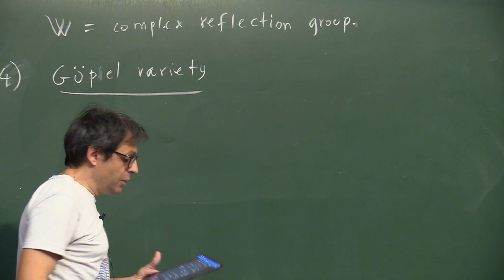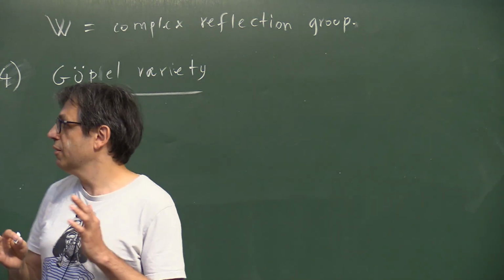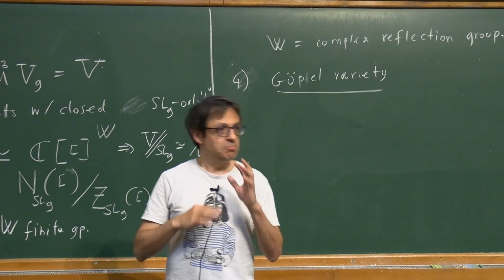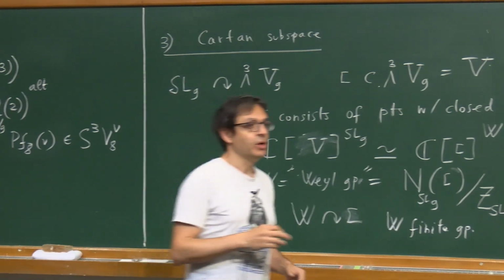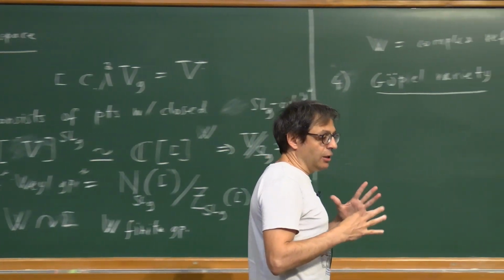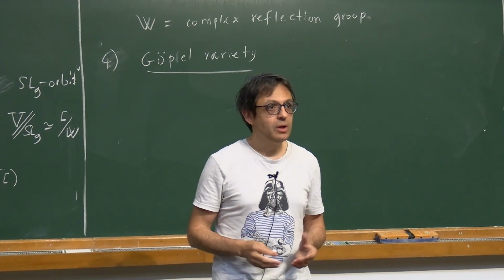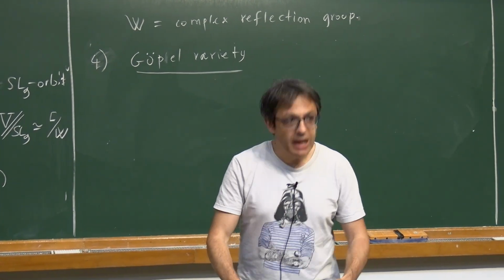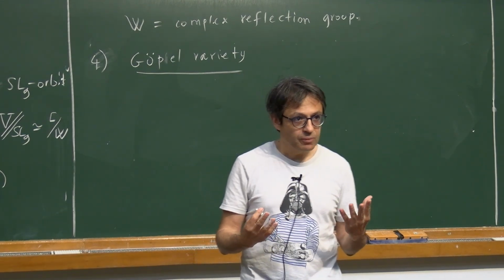So the Gopel variety is essentially the following. We have some hypersurface parameterized by something special, like a Coble hypersurface. And we are considering the moduli space of such hypersurfaces, okay? And we want to have, again, a kind of model of this moduli space, right?